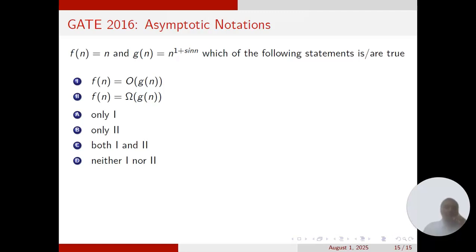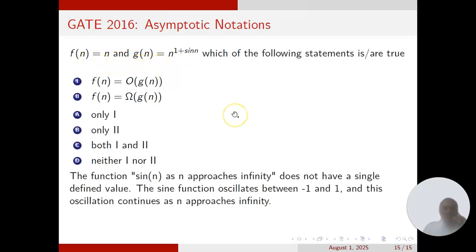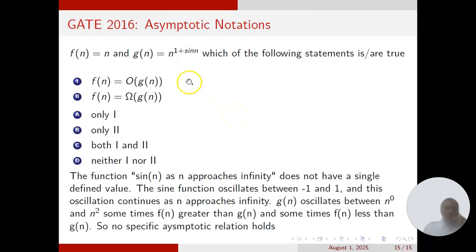So g of n also oscillates between n power 1 minus 1 and n power 1 plus 1, where sin n has a minimum value -1 and a maximum value 1. So it oscillates between n power 0 and n power 2. Sometimes f of n is greater than or equal to g of n when it is n power 0, and sometimes f of n is less than or equal to g of n when it is n square. So there is no specific asymptotic relation that holds.